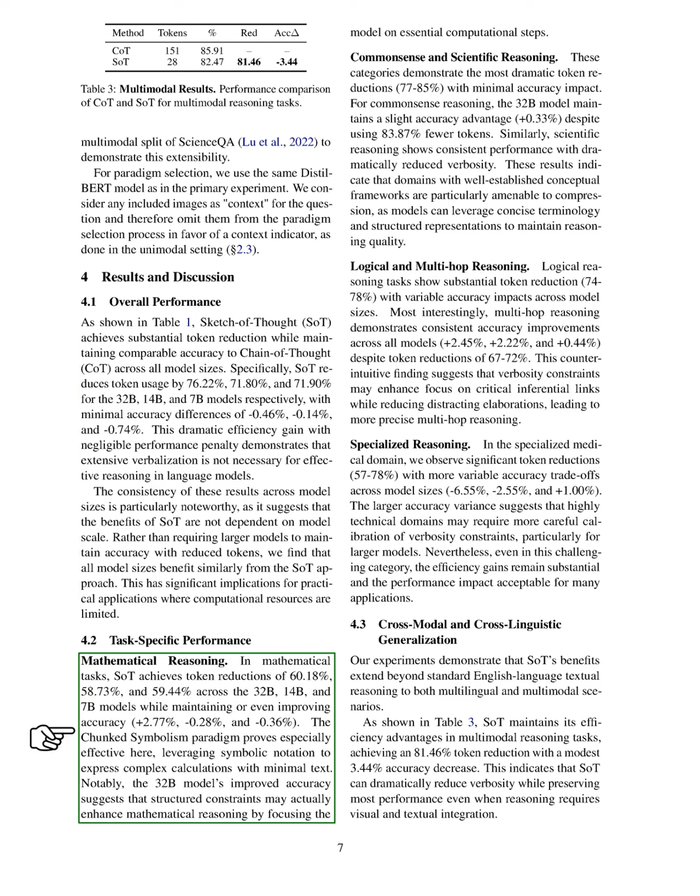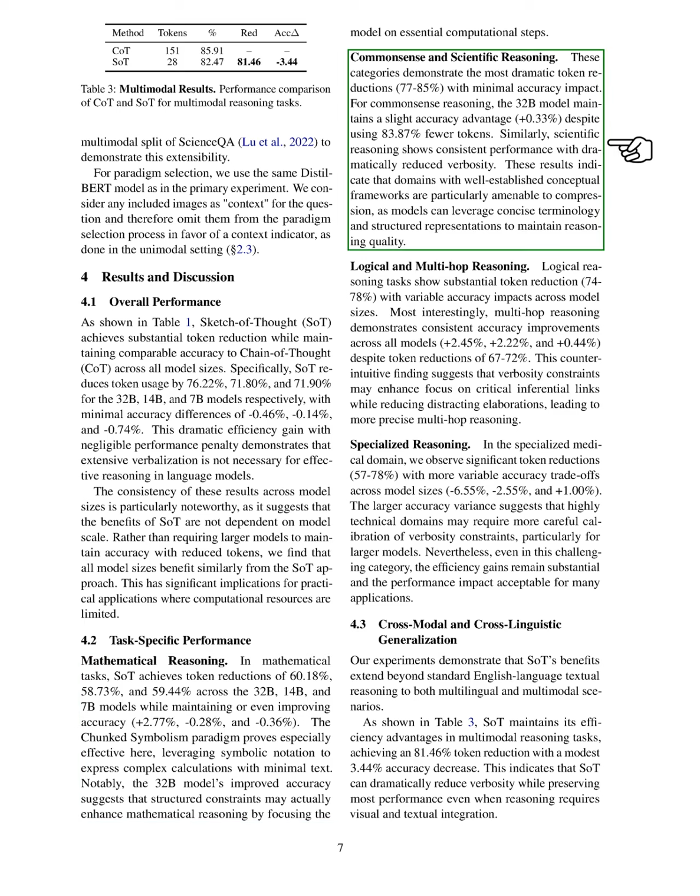In mathematical tasks, we observe token reductions of 60.18%, 58.73%, and 59.44% for the 32B, 14B, and 7B models, while maintaining or improving accuracy. The chunked symbolism paradigm is particularly effective, allowing us to express complex calculations with minimal text. Notably, the 32B model shows improved accuracy, indicating that structured constraints may enhance mathematical reasoning by focusing on essential steps.